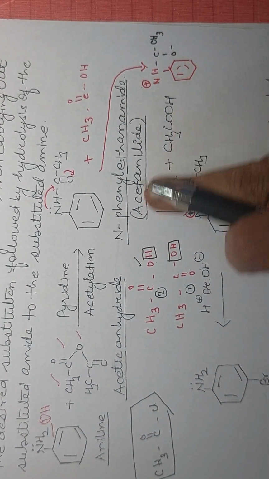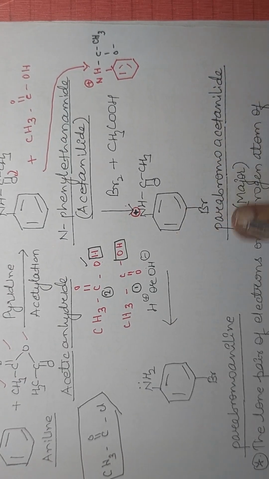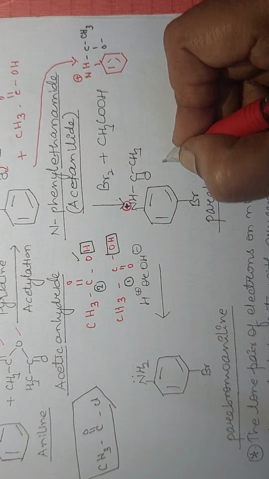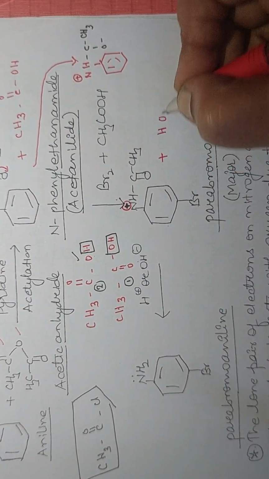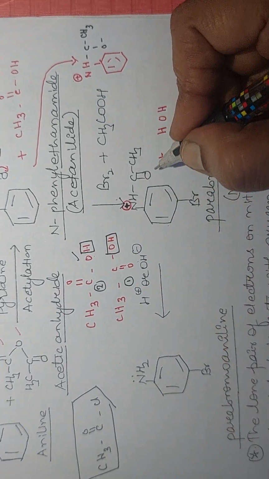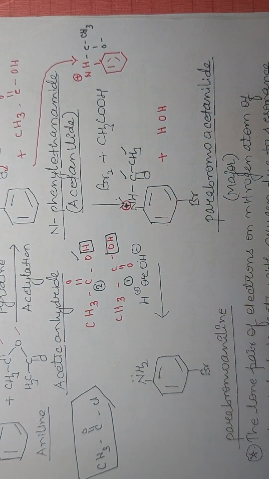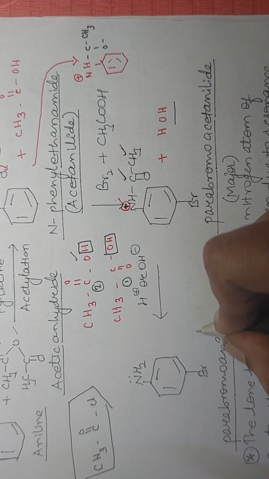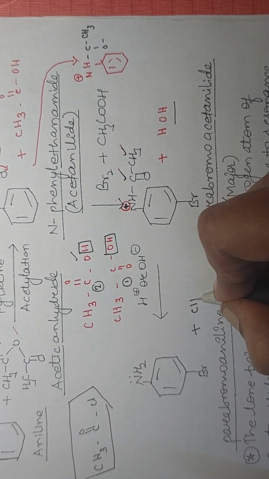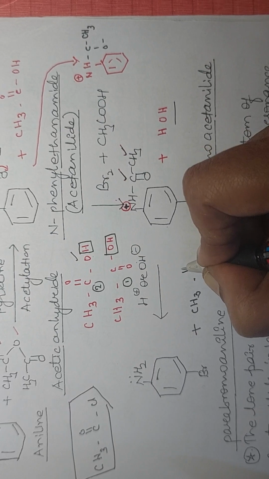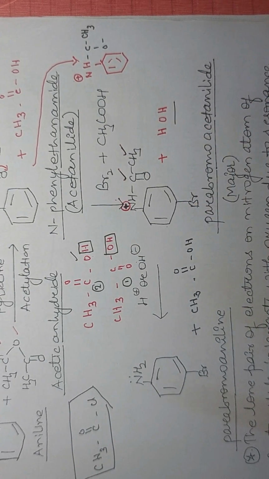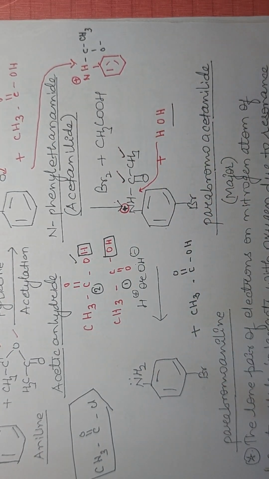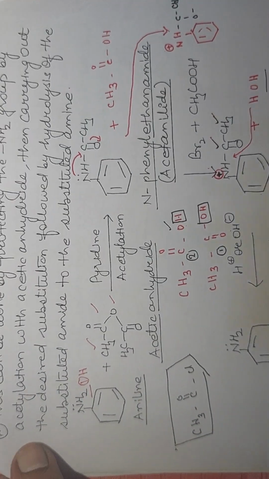Now this is acetanilide. Undergo bromination. Bromine will be attached at para position or ortho position. Now this will react in the presence of water. In the presence of water, what will happen? CH3CO, CH3CO and OH left behind as CH3COOH, CH3C double bond O, OH. This H will be attached here and you will get 2-bromoaniline. Just look at this.